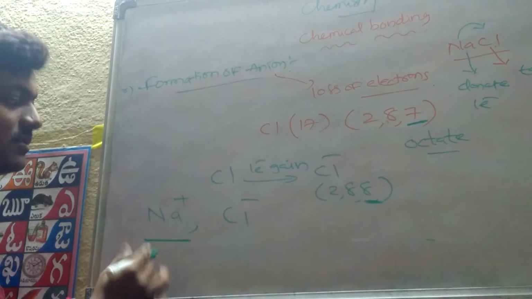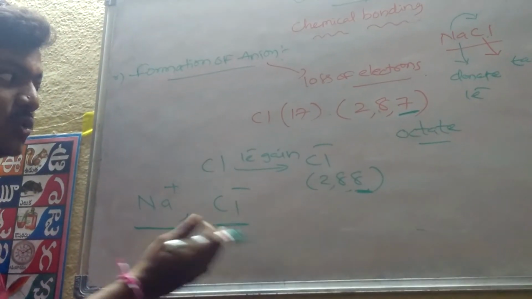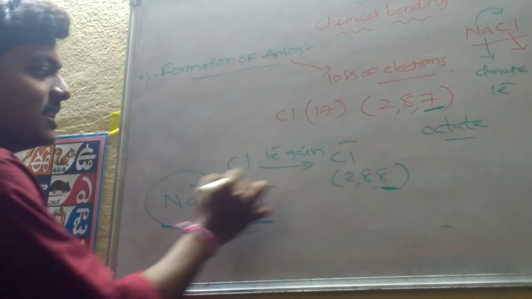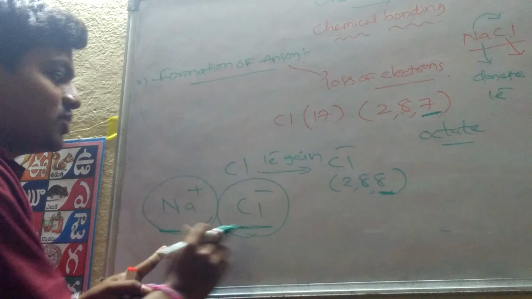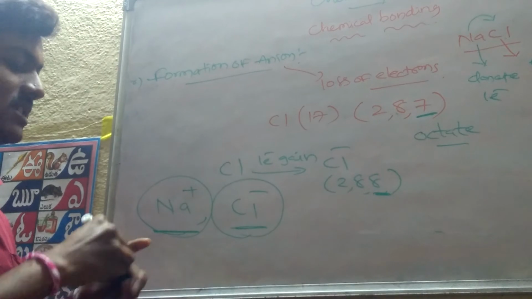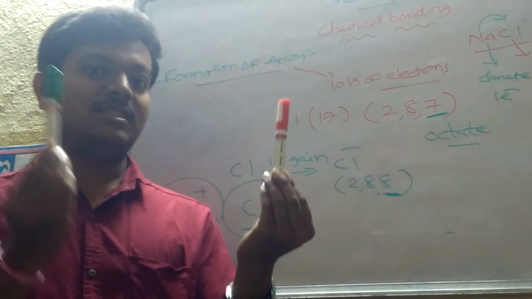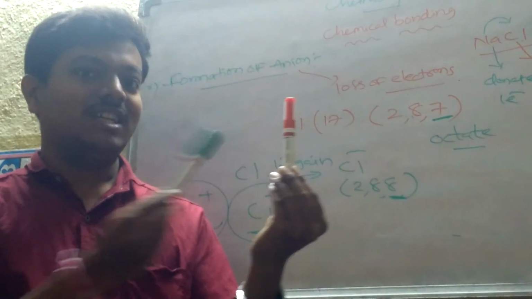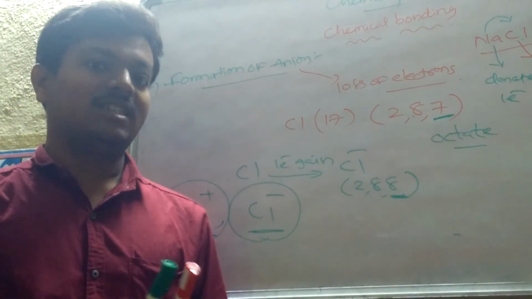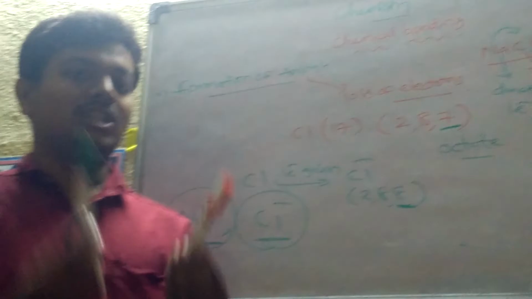So Na plus is formed due to the loss of electrons. Cl minus is formed due to the gain of electrons. So it is losing electrons, and it is gaining the electron. In between these two, you know that plus always attracts minus. For example, this is the Na plus and this is the Cl minus. This is the plus charge, this is the minus charge. So automatically this plus charge is attracting the minus towards itself. That is commonly called the force of attraction, or the electrostatic force between two atoms.